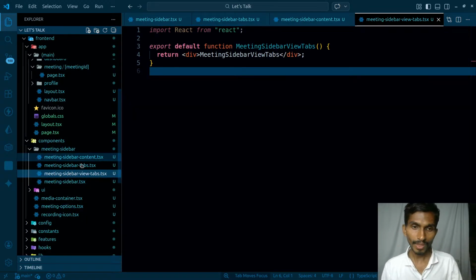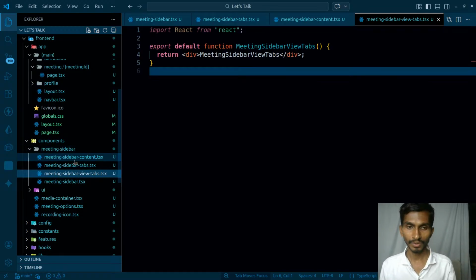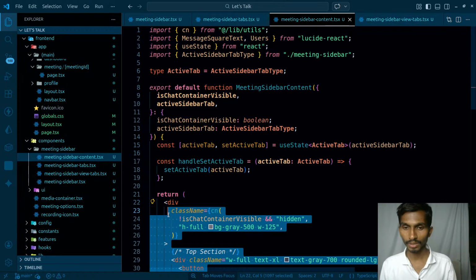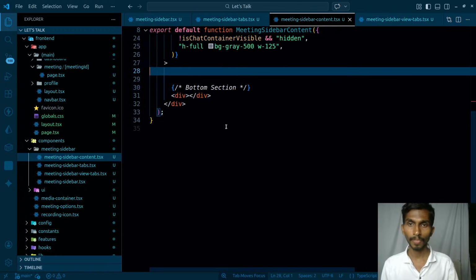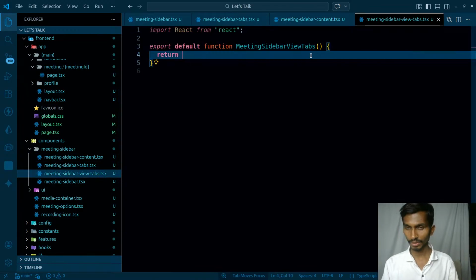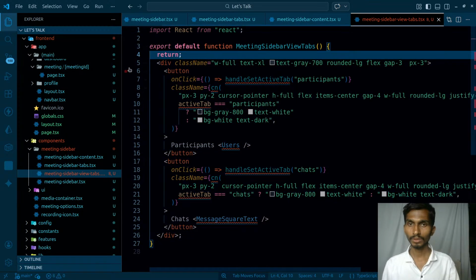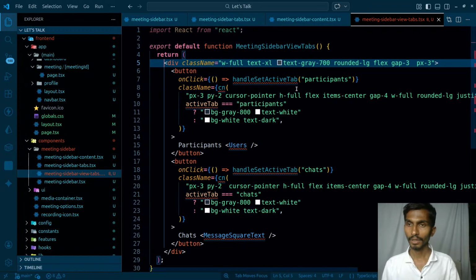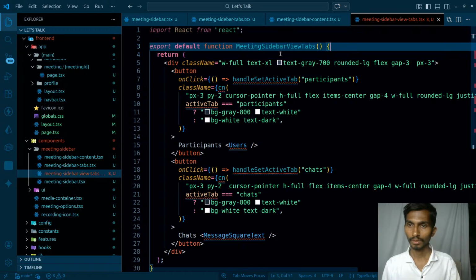And yeah, this naming, especially, I should have thought about all these things from the beginning instead of directly jumping into this, but okay, what happened has happened. I can just copy the whole thing from here. This is going to be the top section, cut it from here, and meeting sidebar view tabs is going to be here, and let's simply paste everything. Once everything is pasted, I'm going to remove this particular part from here and get rid of this. How about this? Fine.